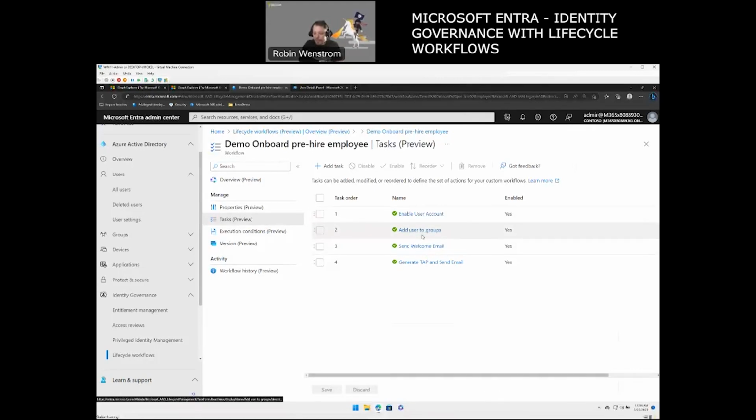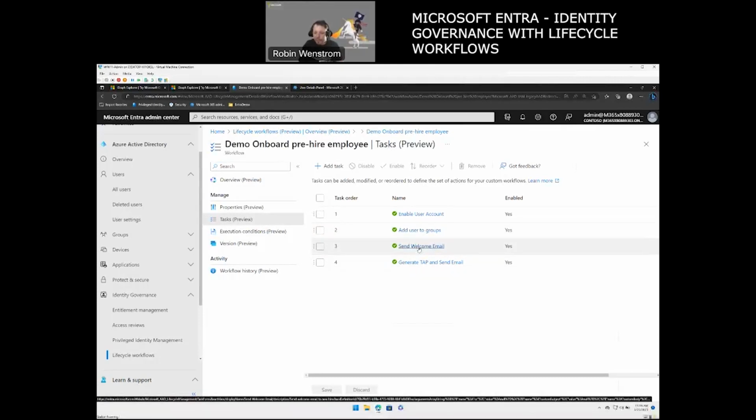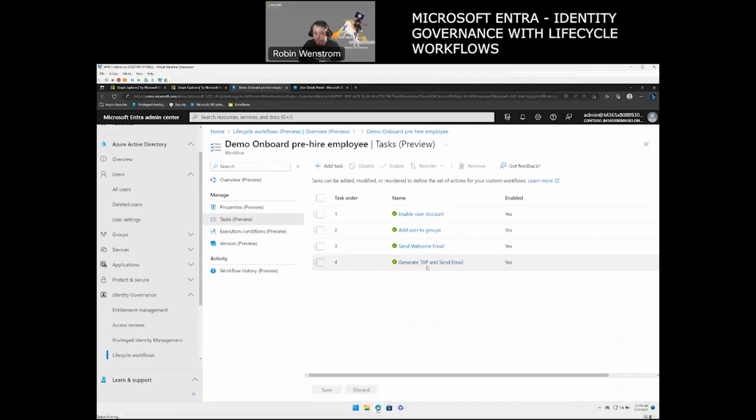We want to add him to various types of groups. And we want to send him a welcome email, as well as generate a TAP, a temporary access password. Hence, the password we saw in the graph is irrelevant. We don't need it and it will not work. And then it will send an email to your manager who will go in and say, hey, I have a new starter here.